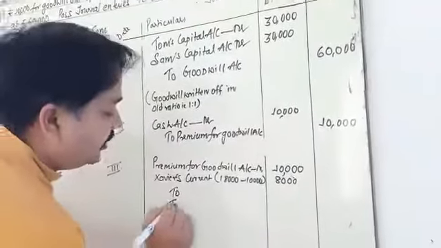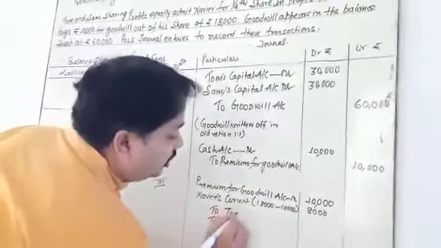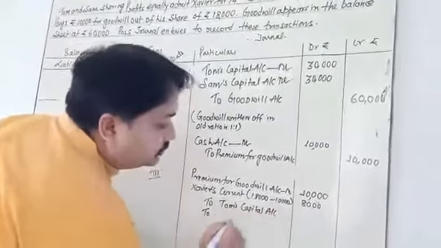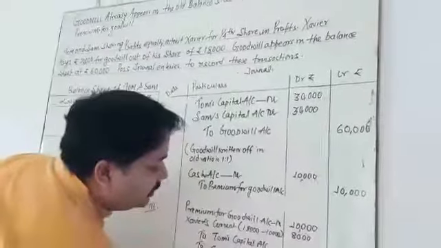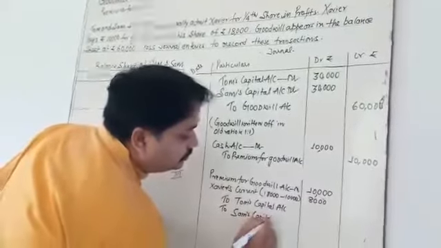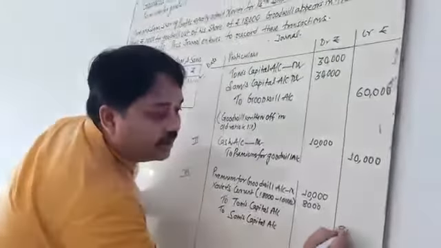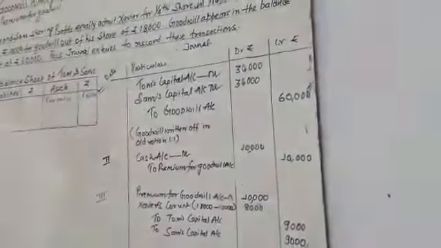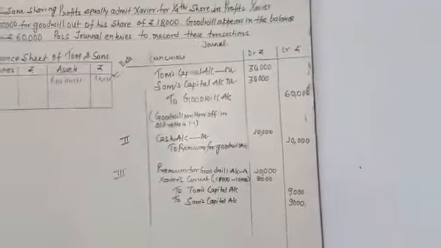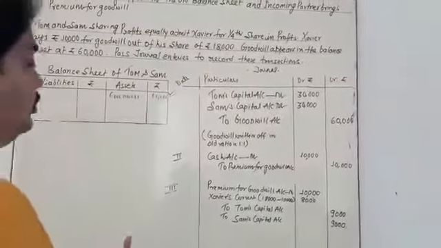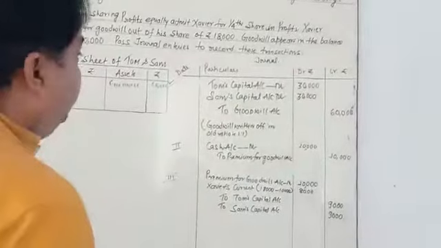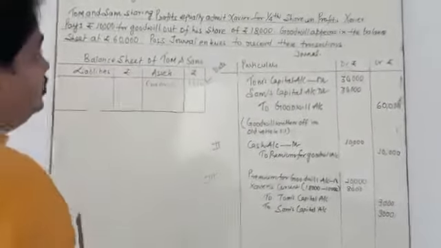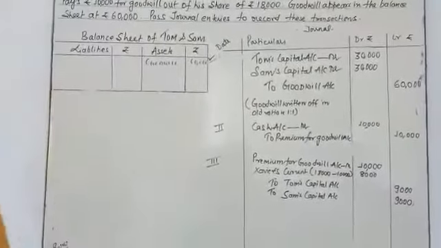So the sacrificing partners, Tom's capital account and Shyam's capital account, get 9,000, 9,000. You can also say this goodwill is distributed in the profit sharing ratio, which in this question is equal.